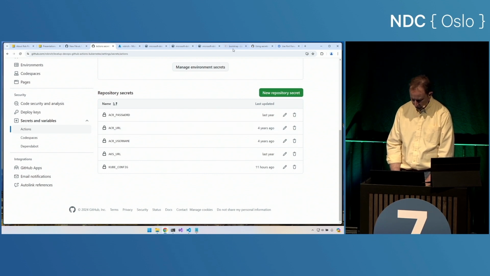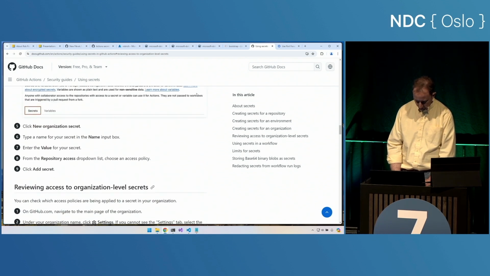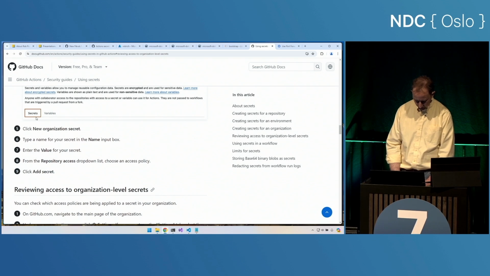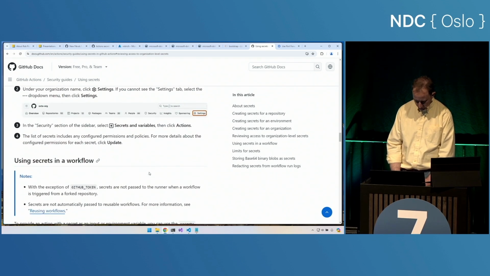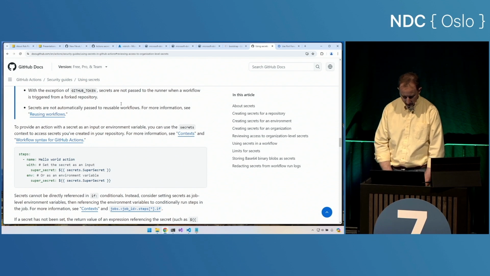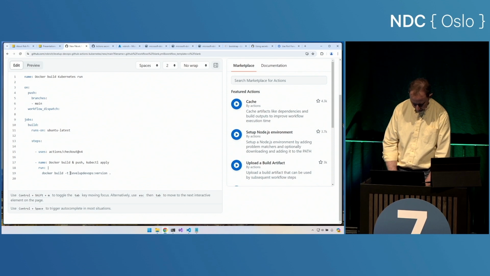Well, how did we build those secrets? Let's come into using secrets inside of GitHub Actions. We start off by creating the secrets, go into settings, click on secrets. We will add a secret. We did that. And then when we use it in the code, we can use it like this: ${{ secrets.secret_name }}, and then that will reference our secret. So let's do that here too. I want to reference my ACR URL, and that then will be the tag there.